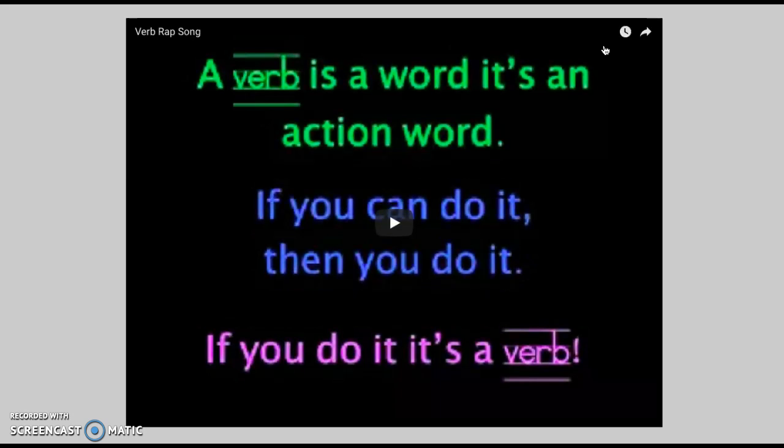So here's a video that we're going to watch. It goes over action verbs a little bit, and the rapper has you do the action verbs, so if everyone wants to stand up and you can follow along with this.